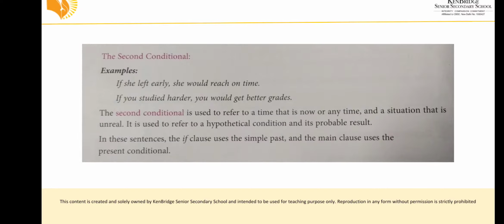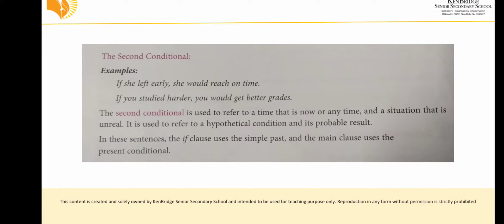What is hypothetical? There is a chance for this to happen or not. The situation is unreal. In this kind of sentence, the first clause will be in the simple past tense, and the main clause will be in the present conditional.